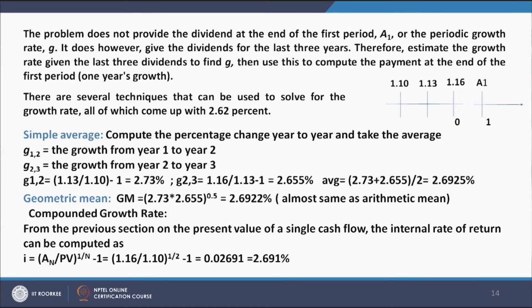Now, the compound growth rate from the previous section on the present value of a single cash flow, the internal rate of return can be computed as this: I is equal to An divided by PV to the power 1 by n, minus 1, and this, if I use the last one and the first one, that is 1.16 and 1.10. So, it is 1.16 divided by 1.10 to the power half minus 1, which comes out to be 2.691%.